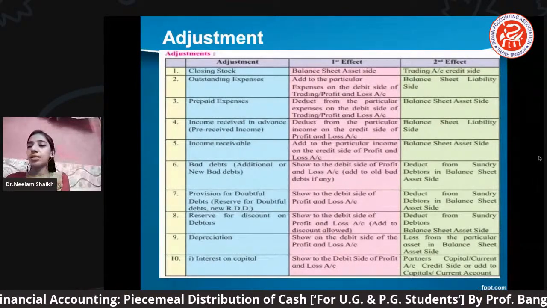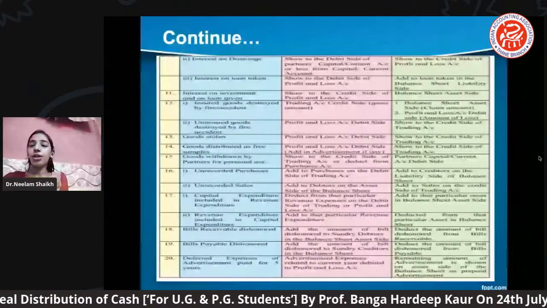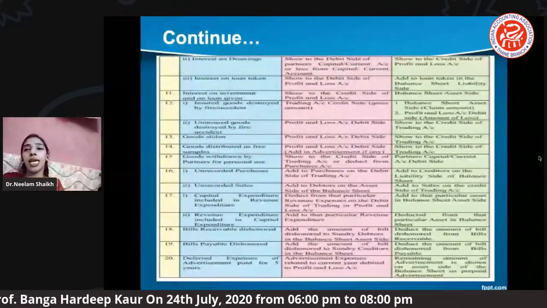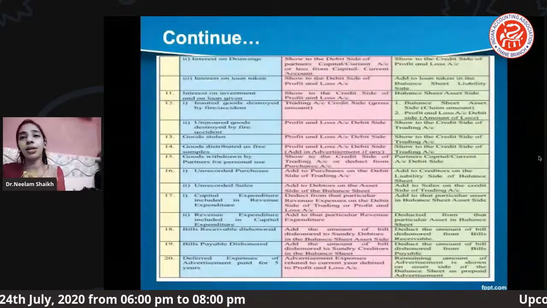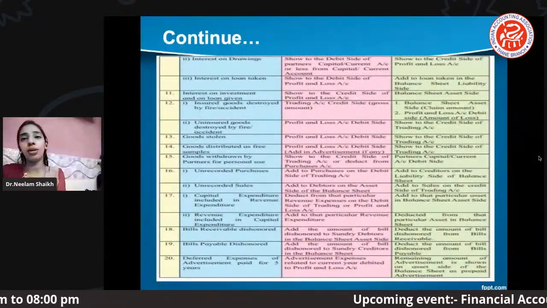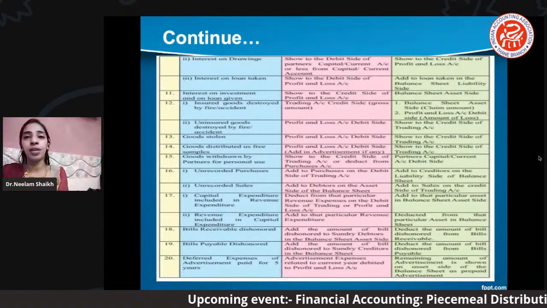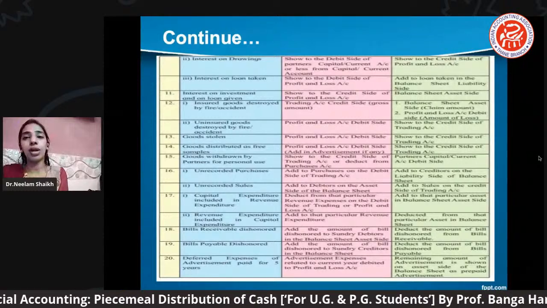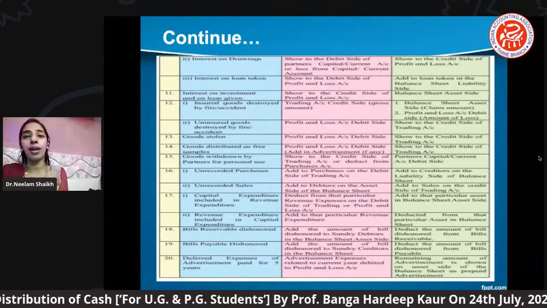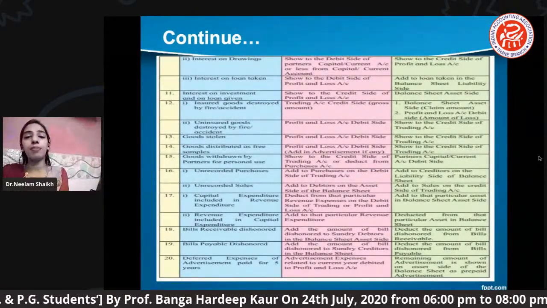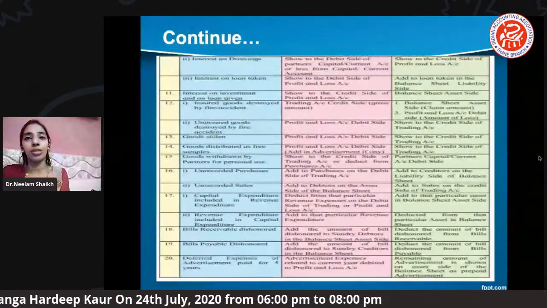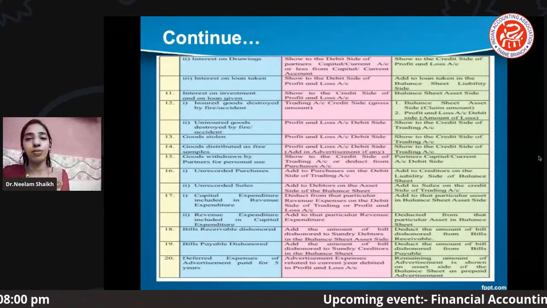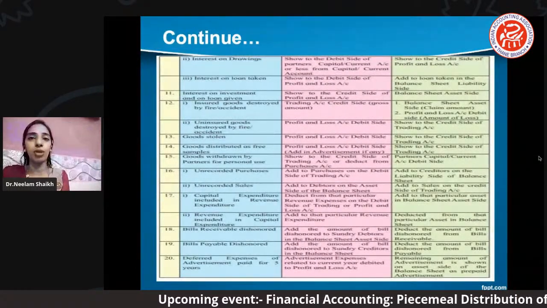Okay, the next slide adjustments are nothing but the unrecorded sales or maybe unrecorded purchase. Just now we said in case the goods have been returned by the particular customer to a trader, वापस return दे दिया, now that is the goods which is unrecorded, na? And that unrecorded goods or unrecorded sales are supposed to be added to or deducted from that respective item, like purchase होगा तो purchase में, या sales होगा तो sales में, you have to make addition or deduction. As it is unrecorded, deduction तो usually possible नहीं है, so definitely you have to record it now.